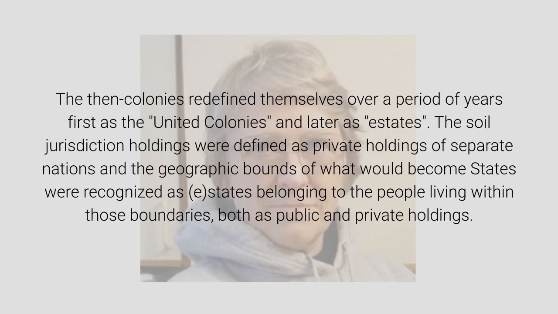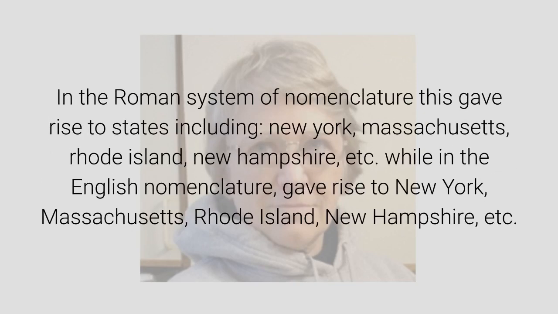The soil jurisdiction holdings were defined as private holdings of separate nations, and the geographic bounds of what would become states were recognized as states belonging to the people living within those boundaries, both as public and private holdings. In the Roman system of nomenclature, this gave rise to states including New York, Massachusetts, Rhode Island, New Hampshire, etc., while in the English nomenclature, it gave rise to New York, Massachusetts, Rhode Island, New Hampshire, etc.